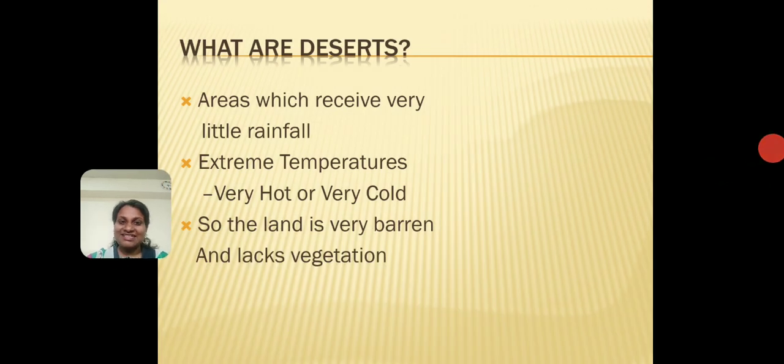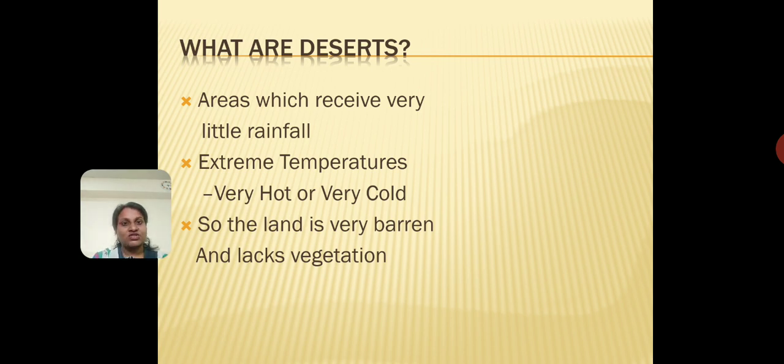Okay, so this side of the mountain is called the leeward side, and on the leeward side there is hardly any rain, and that is why, because of lack of rain, the land starts drying out and then deserts are formed. So that is one of the reasons for the formation of deserts. Okay, so what about the deserts?